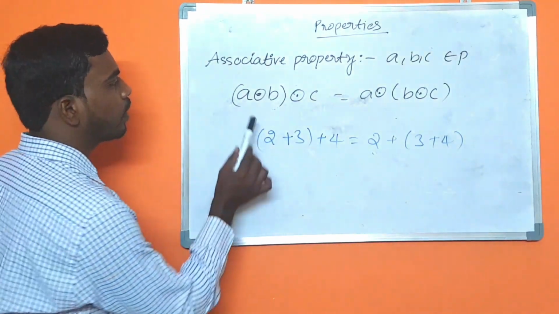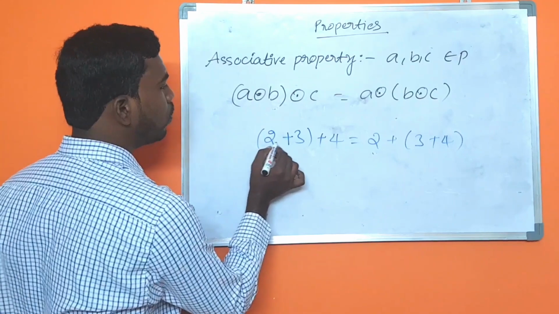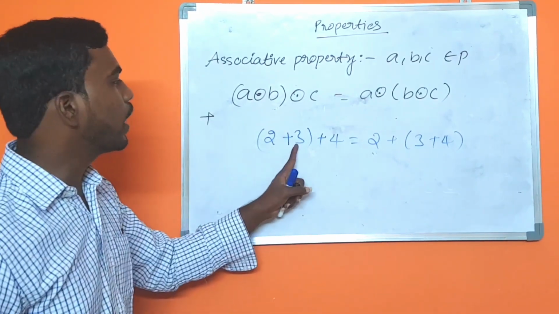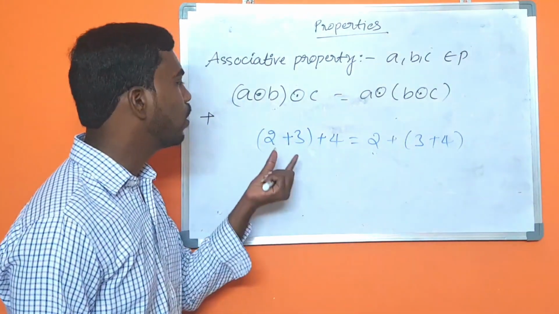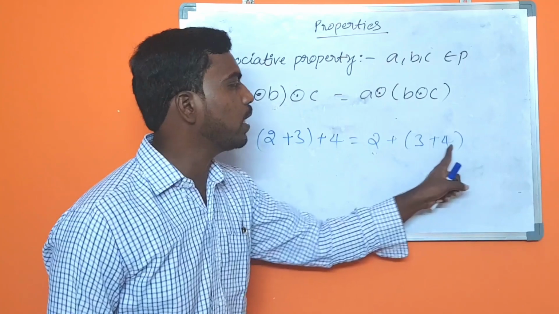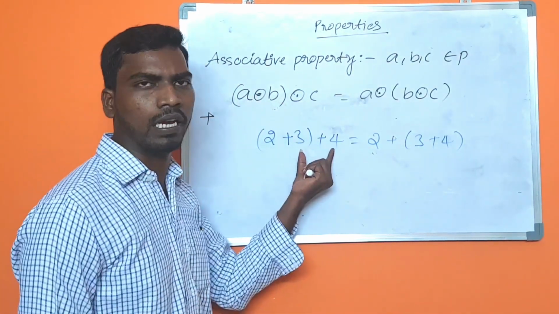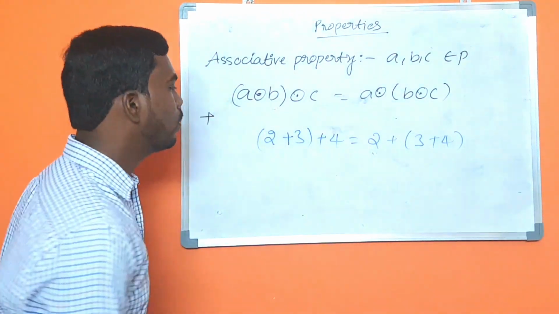Now let's check. (A ∘ B) ∘ C means, with the operation as plus, (2 + 3) + 4, and A ∘ (B ∘ C) means 2 + (3 + 4), substituting the A, B, C values and operations.